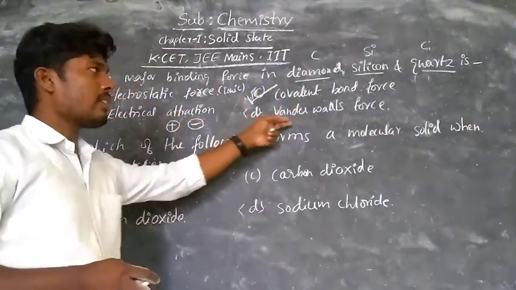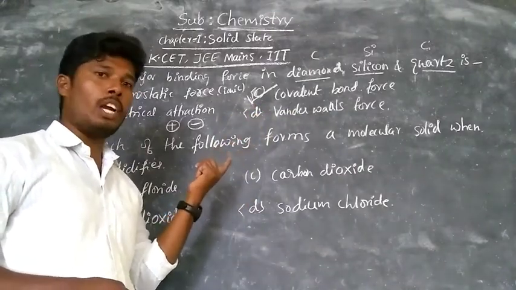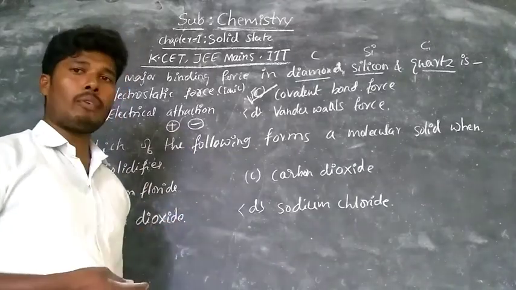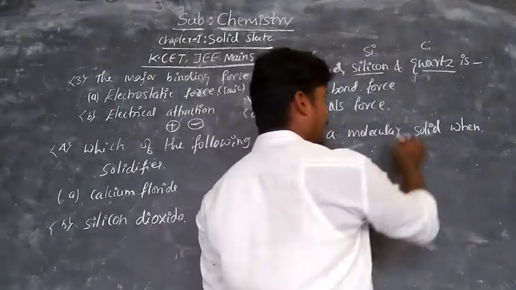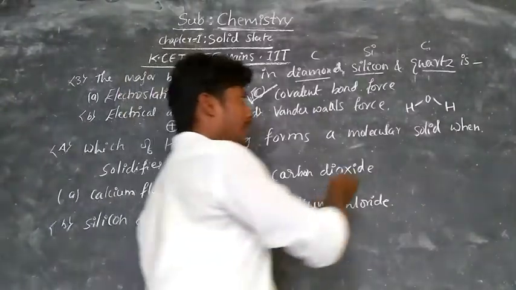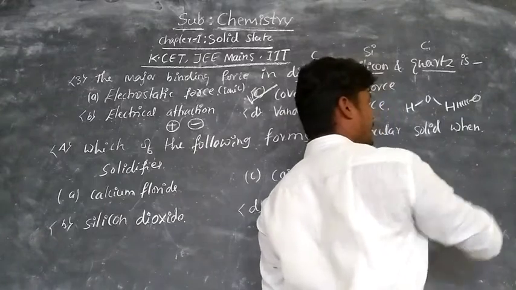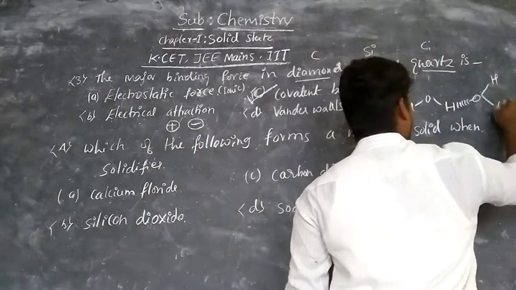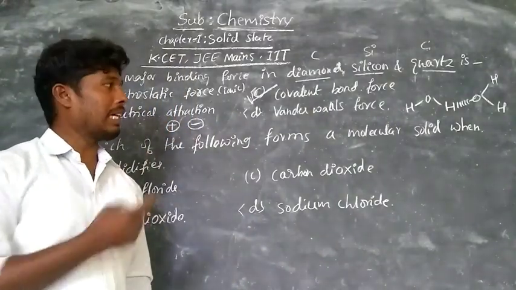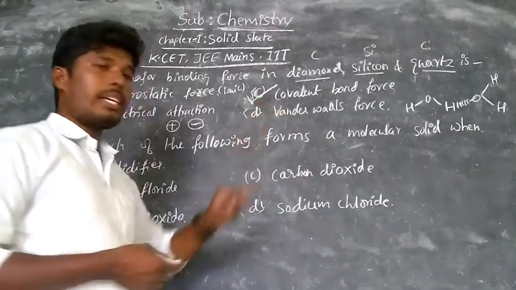And coming to D, this is van der Waals force. This van der Waals force is a weak force of attraction present between polar and non-polar compounds. For example, take water molecules, H bond H. This is one water molecule, and this hydrogen is less electronegative, which forms a weak attraction with the oxygen of another water molecule. That type of bond we call a hydrogen bond. That hydrogen bond is a type of van der Waals force of attraction. So here the right answer is covalent bond.